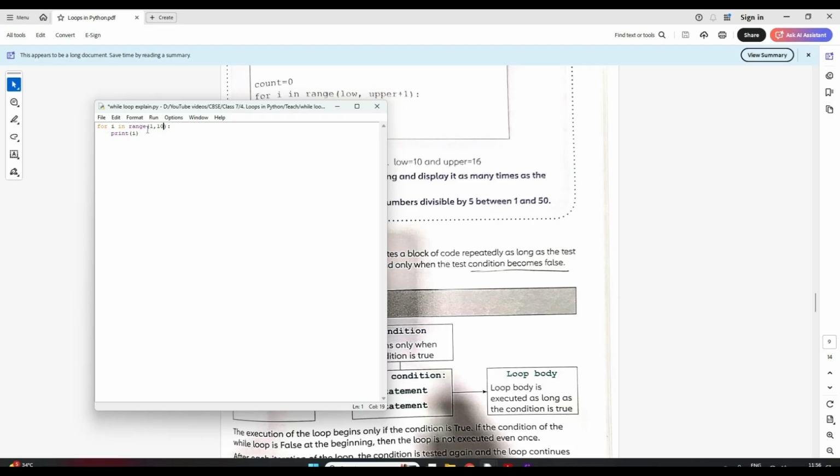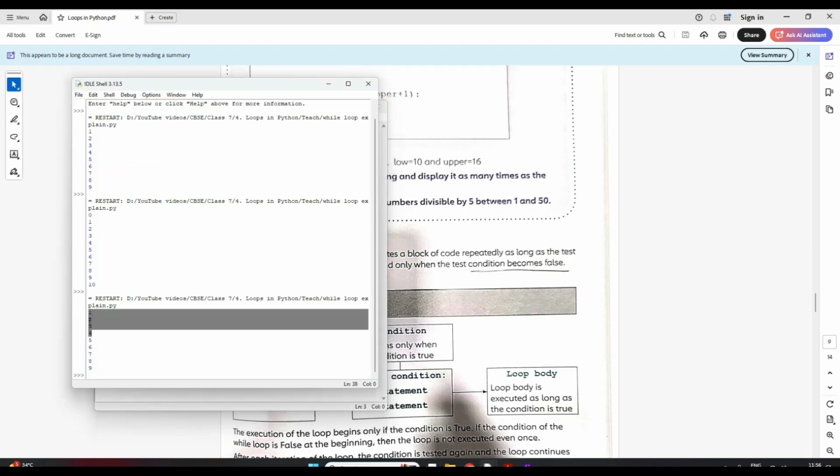So for i in range 1 to 10 means it will generate values from 1 till 9, and then I'm printing this. This loop will go on from 1 till 9 and keep printing i. Let's see how it works. Let me run and check. See, 1 till 9 has been printed, correct?